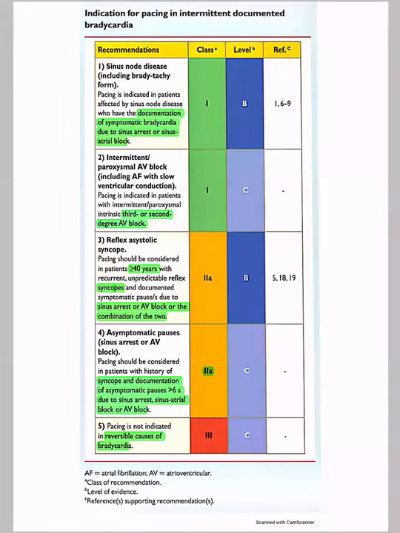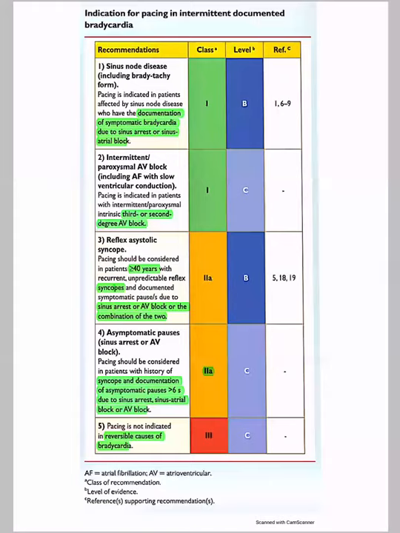With respect to asymptomatic causes, whether due to a sinus arrest or an AV block, you may have seen a pause due to sinus node dysfunction or an AV block that is fully asymptomatic. In that condition, if the patient has a history of syncope and documentation of asymptomatic pauses of more than 6 seconds, either due to a sinus arrest, sinoatrial block or AV block, then you can still go ahead with the pacemaker, which is a 2A indication.